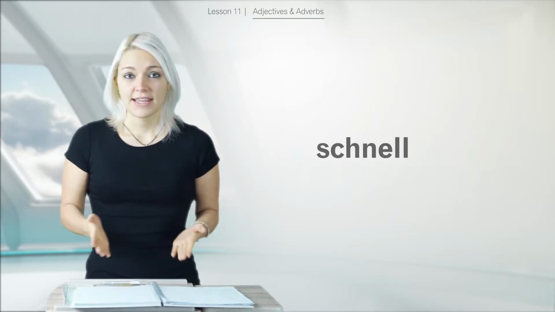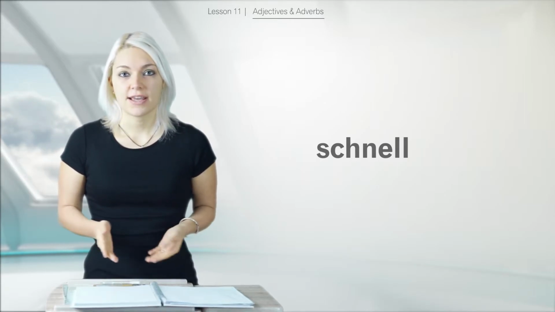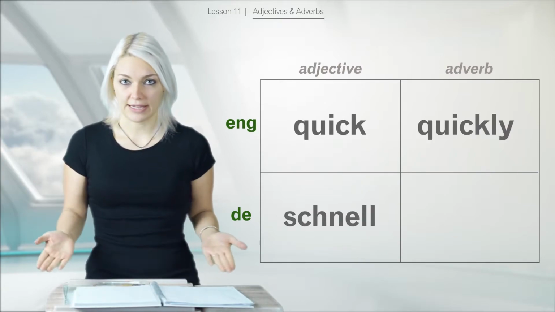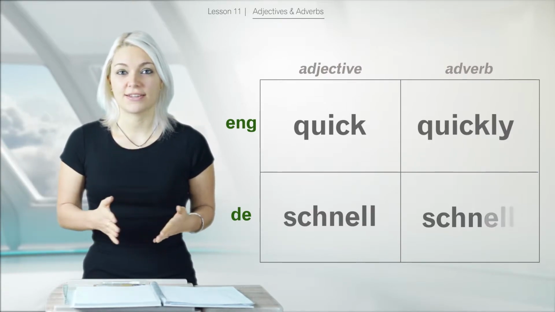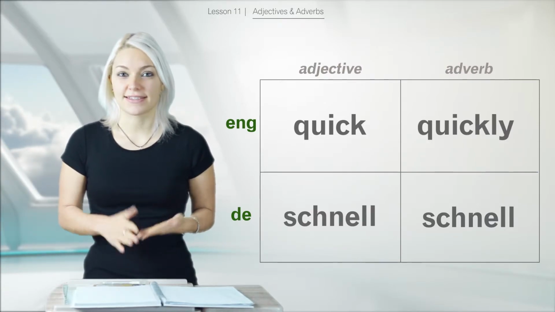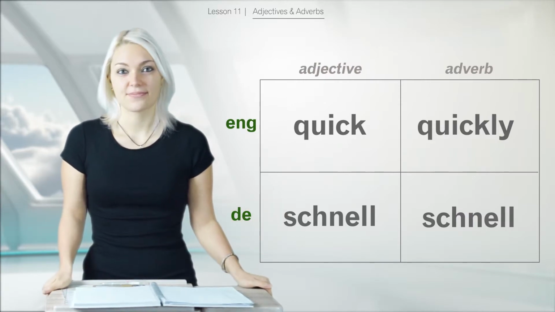If you look it up in the dictionary, let's take the word fast or quick, you would find schnell. That's the basic form of the adjective. If we then want to form the adverb in English, you would actually have to modify it, and quick becomes quickly. This does not happen in German, so that already is some good news.